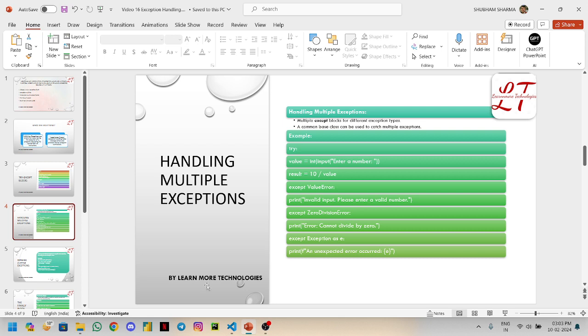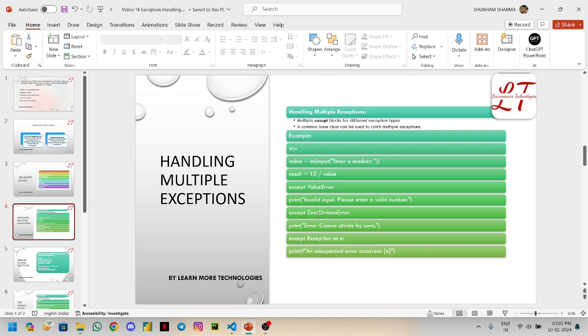So here is the example. We have used the try block. Here some value, result equal to 10 divided by value, and you are printing it. If the string is passed, 10 divided by s, it will give the value error, printing please enter a valid number. So here the first exception occurred and you have solved it.